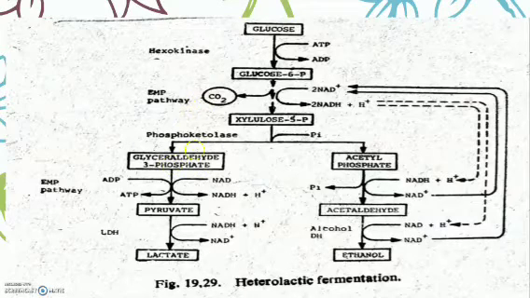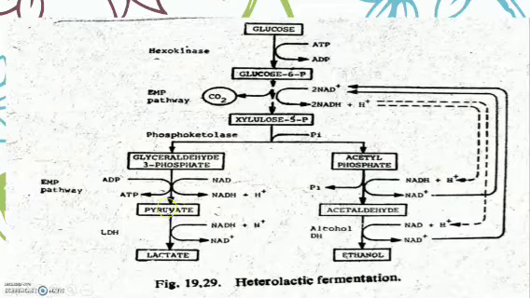Glyceraldehyde 3-phosphate is converted into pyruvate, and here NAD is reduced to NADH2, and ADP is converted into ATP. Energy is produced in the conversion of glyceraldehyde 3-phosphate to pyruvate, and this pathway is the EMP pathway.